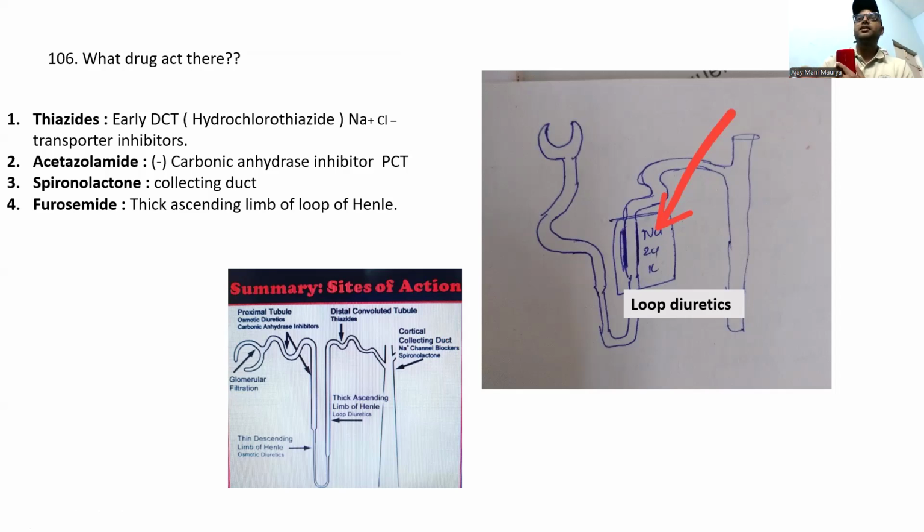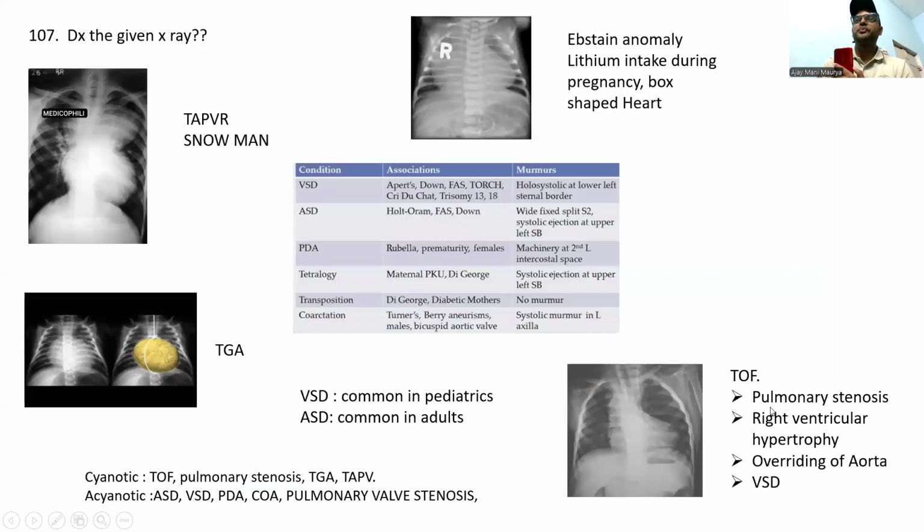If they ask here, means at the early DCT, distal convoluted tubule, which drug? Thiazides there. Examples: hydrochlorothiazide. Loop diuretics: furosemide. What about in the collecting duct? It's spironolactone. It's very simple, guys. Please remember this one. You'll get one MCQ.